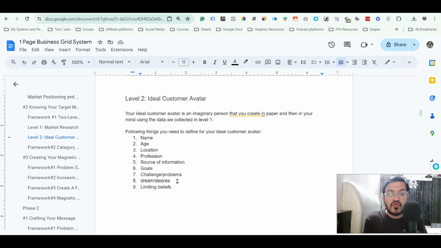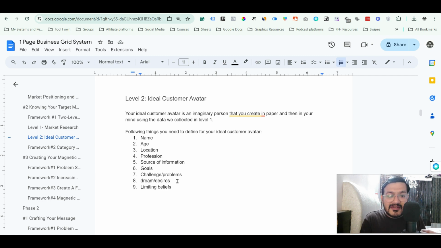Okay, so the more you know about their desires, the more you will be able to communicate it, and when you communicate it in your content, in your marketing, in your videos, in your emails, the people will be able to know, okay, this person knows me very well, this person actually knows what I want in my life, what are my desires, why I'm trying to achieve the goals in my life.